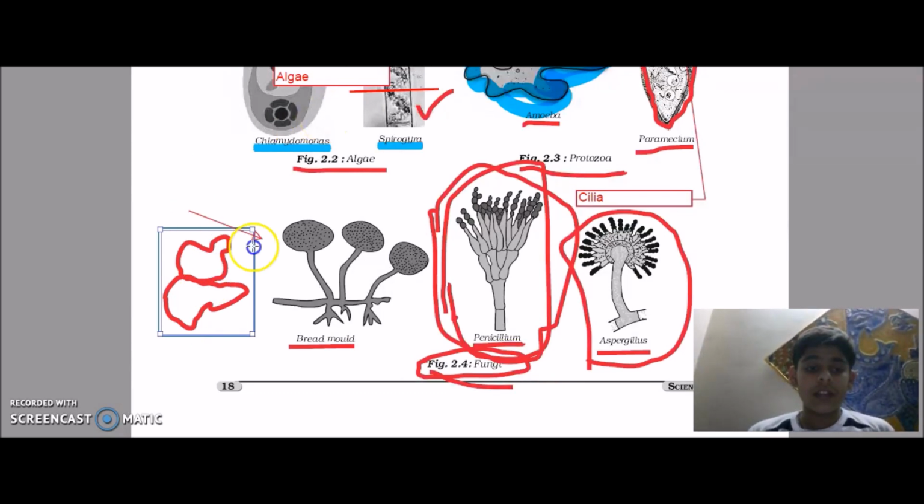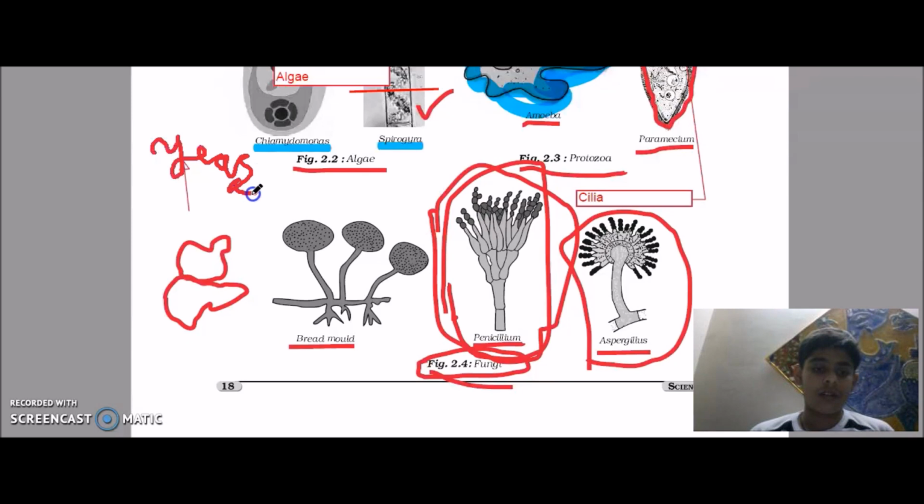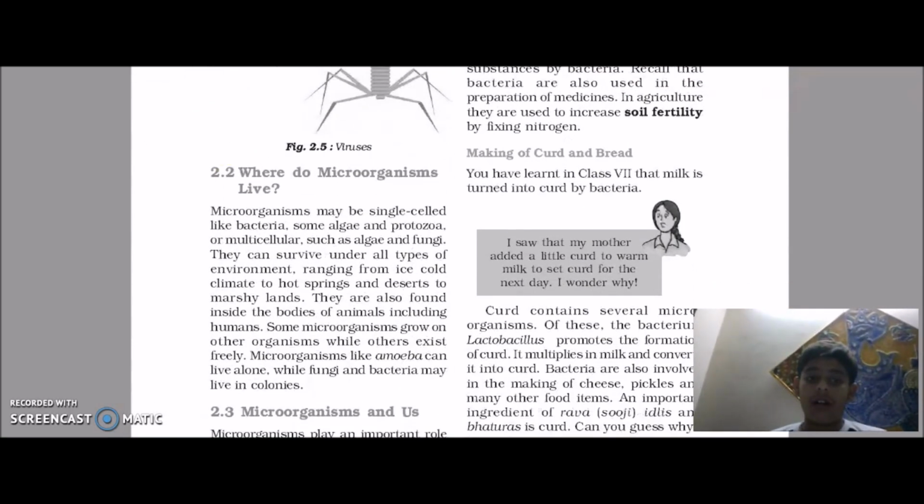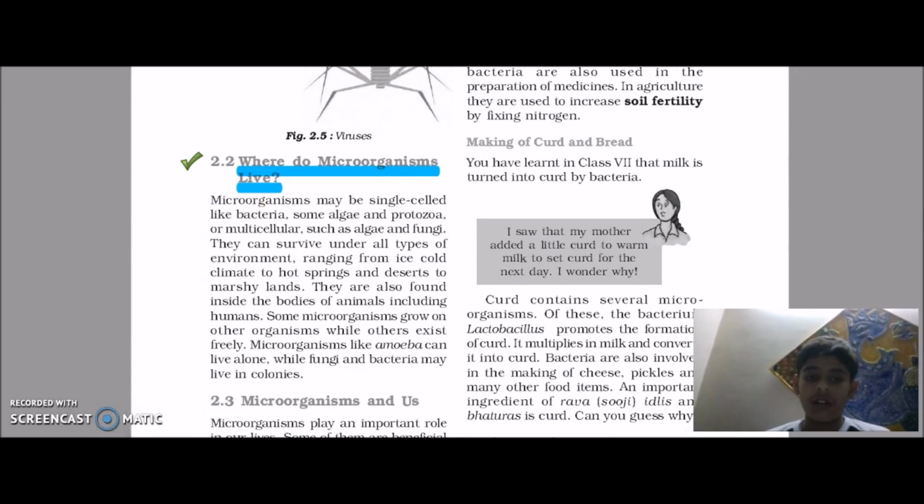Okay, these are yeast. Sorry for the bad handwriting. This won't happen again, I'm sure of that. Yeast, these are unicellular. So that is where microorganisms live. Let's move ahead.